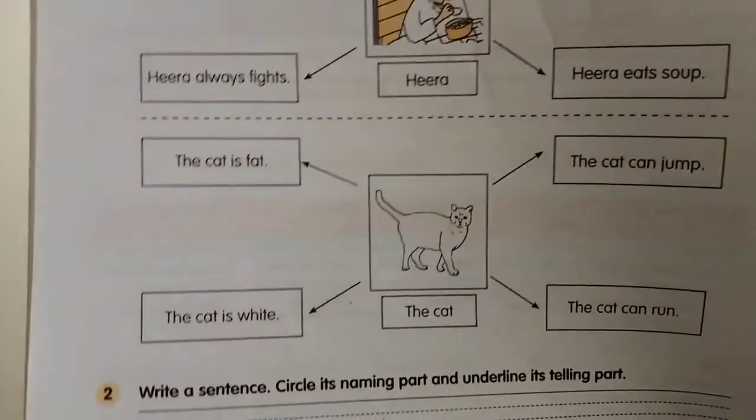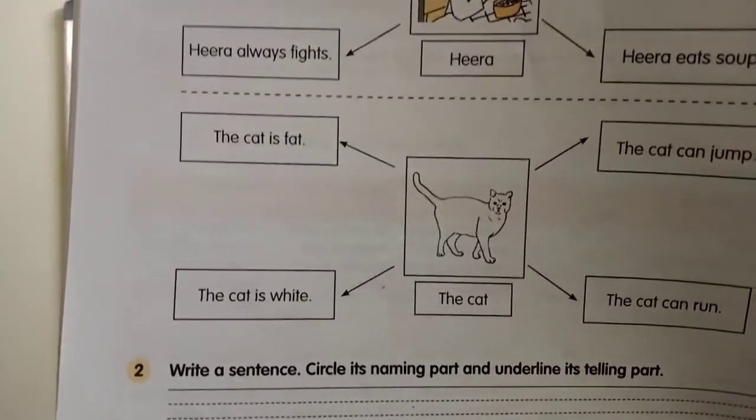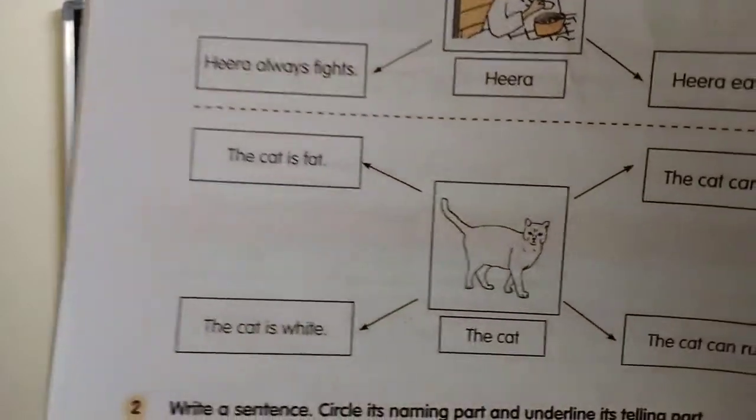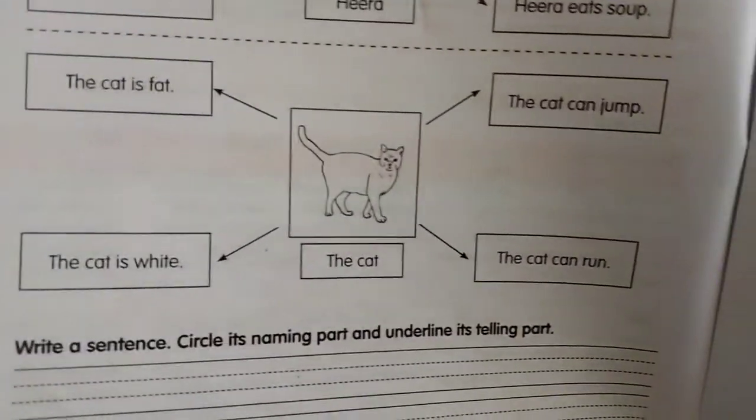Coming to the second one, you can see the picture of a cat. You circle the naming part in that and underline the telling part. What are they telling about that?